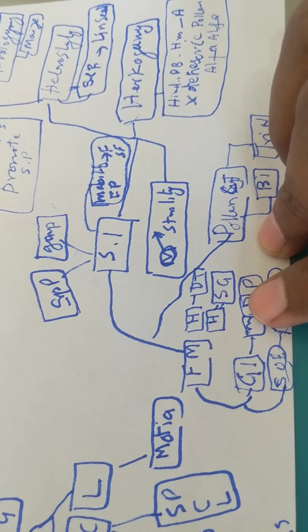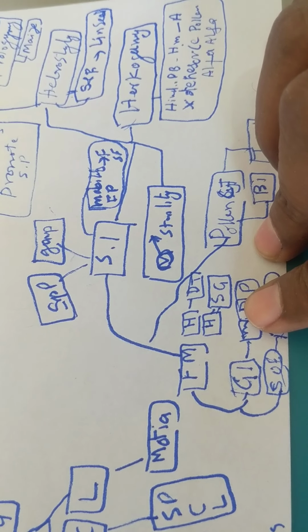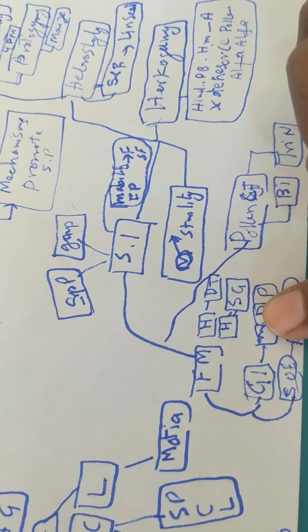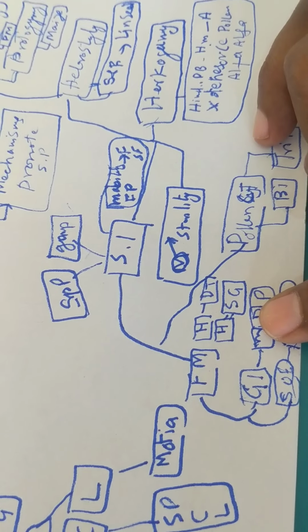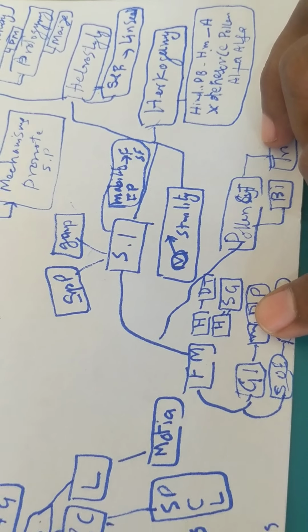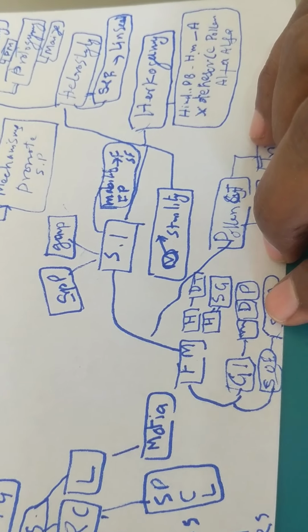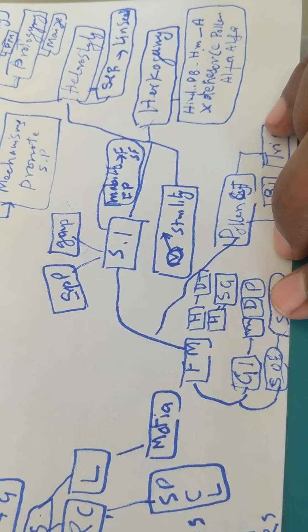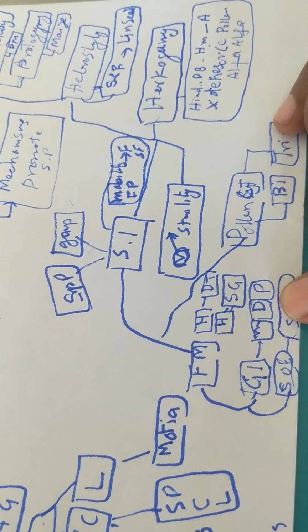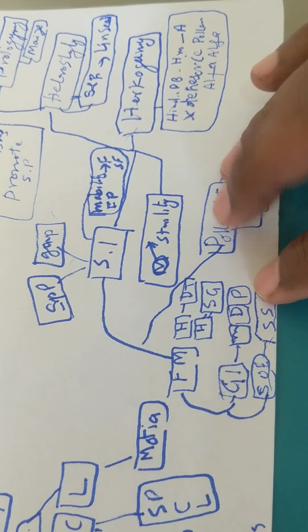It means when the style has two types, long and short, and when tristyly, the styles are of three types, long, medium and short. Then homomorphic flower means flowers have no difference in morphology. These are sporophytic and gametophytic.